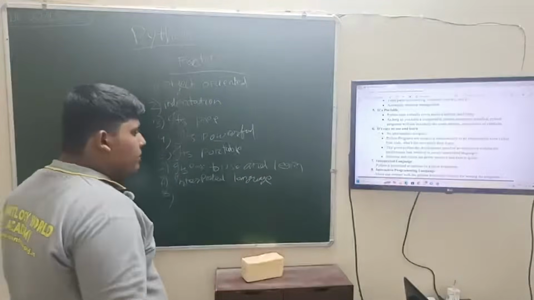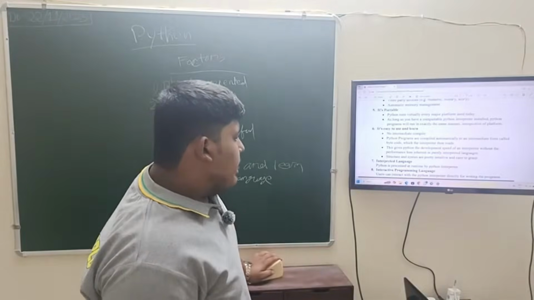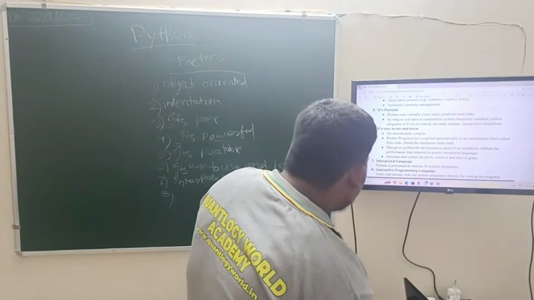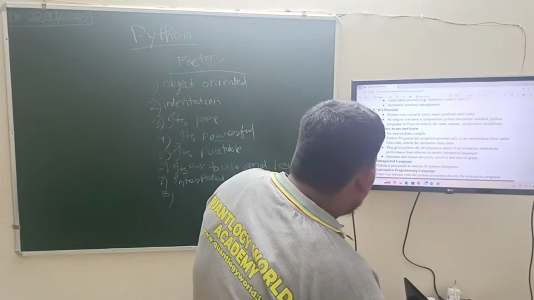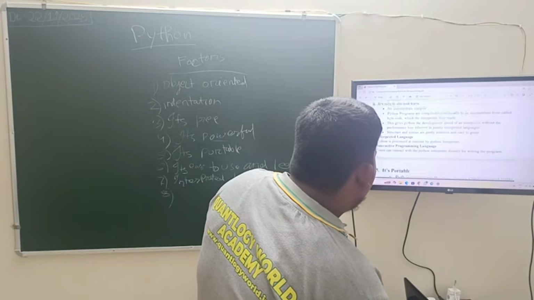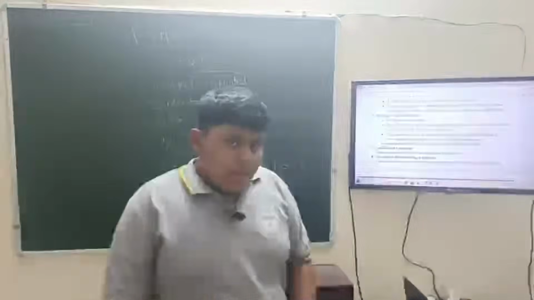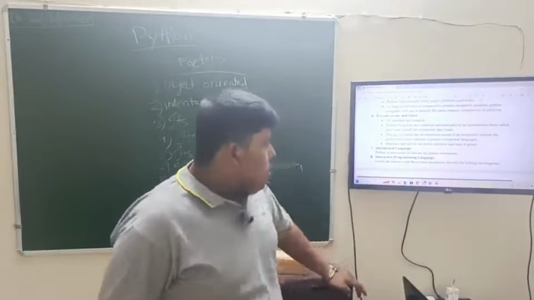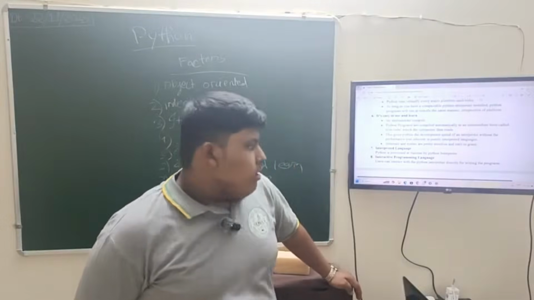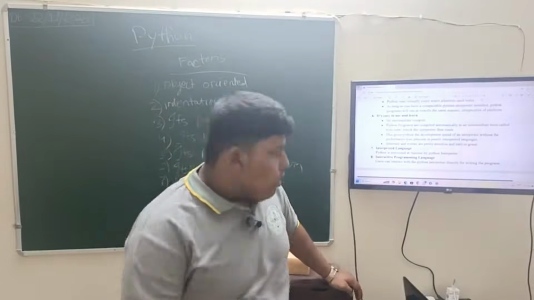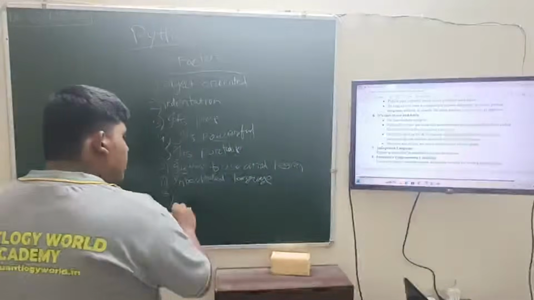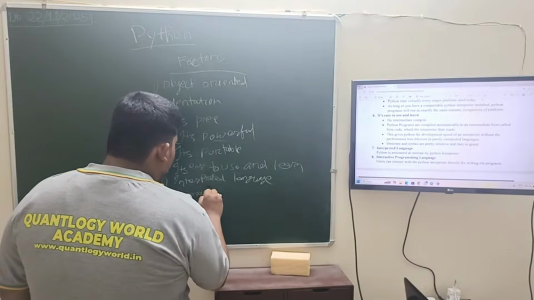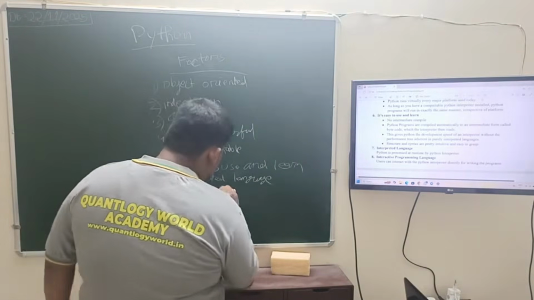Next is interactive programming language. The eighth factor is interactive programming language. Given, users can interact with the Python interpreter directly to write programs. There is no use of any other running screen or anything. Users can interact with the Python interpreter directly for writing programs.